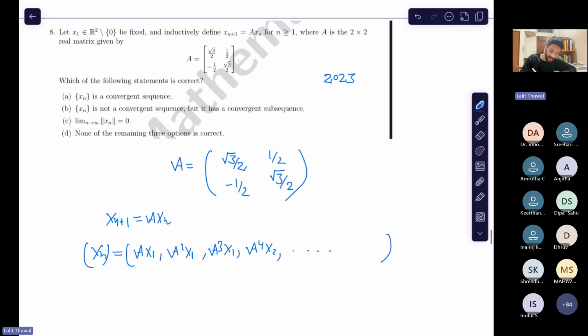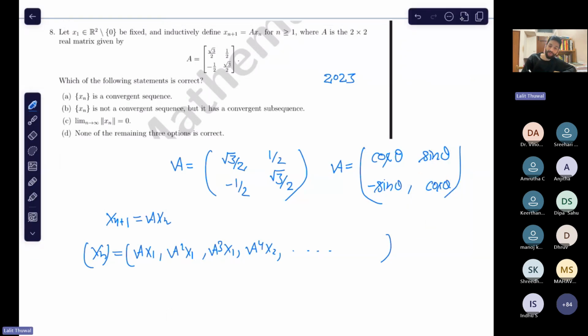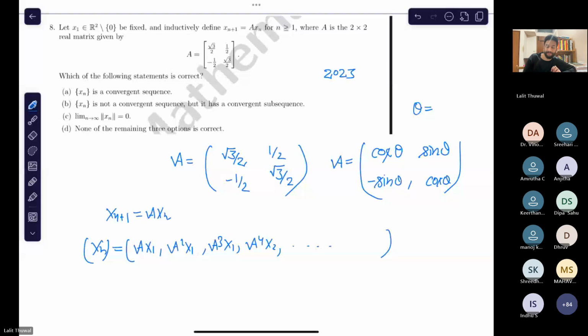Now here something to note: A is this kind of matrix, cos theta, sin theta, minus sin theta and cos theta, right? And what is the value of theta? You know that. What is the value of theta? 5 pi by 6. Yeah, 5 pi by 6. Okay, so you have already seen this matrix. I'm sure you have seen this.